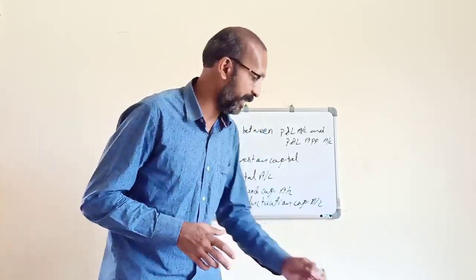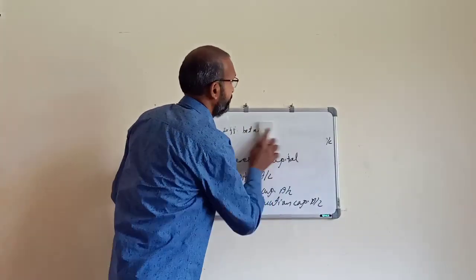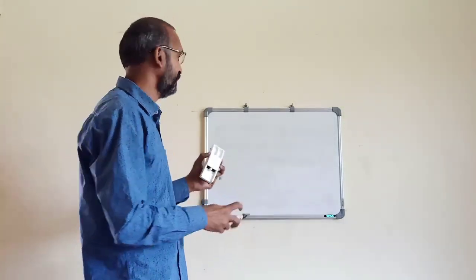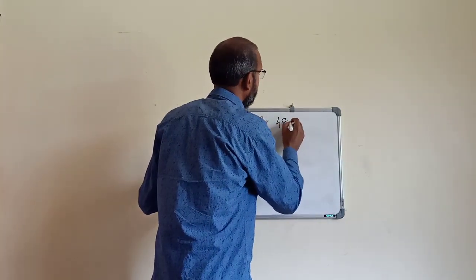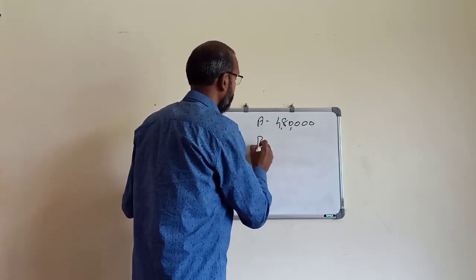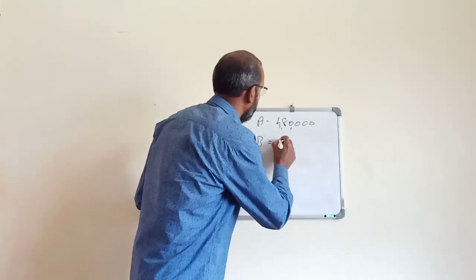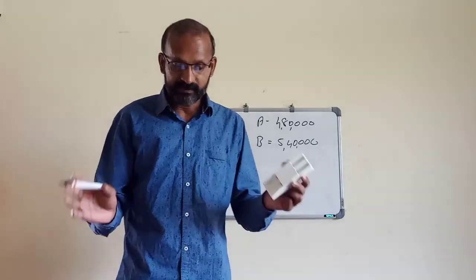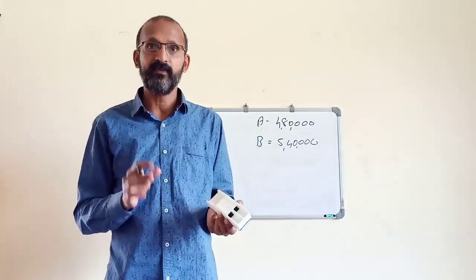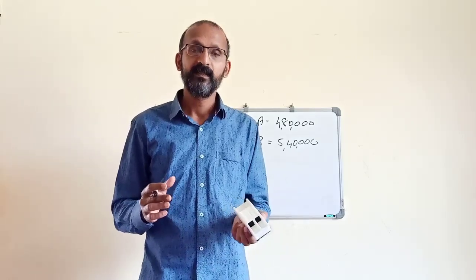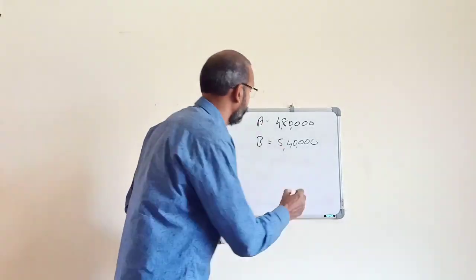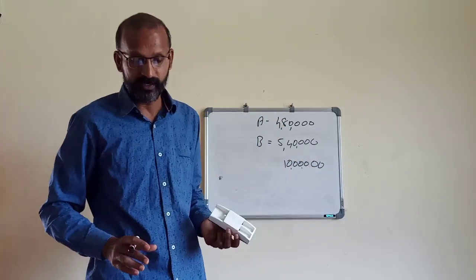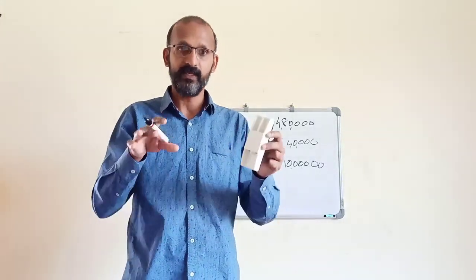Their capitals on 1st April 2015 were 4,80,000 for A and 5,40,000 for B. Then after some period, from 1st October 2015 onwards, they decided their total capital should be 10 lakh rupees, to be contributed equally.